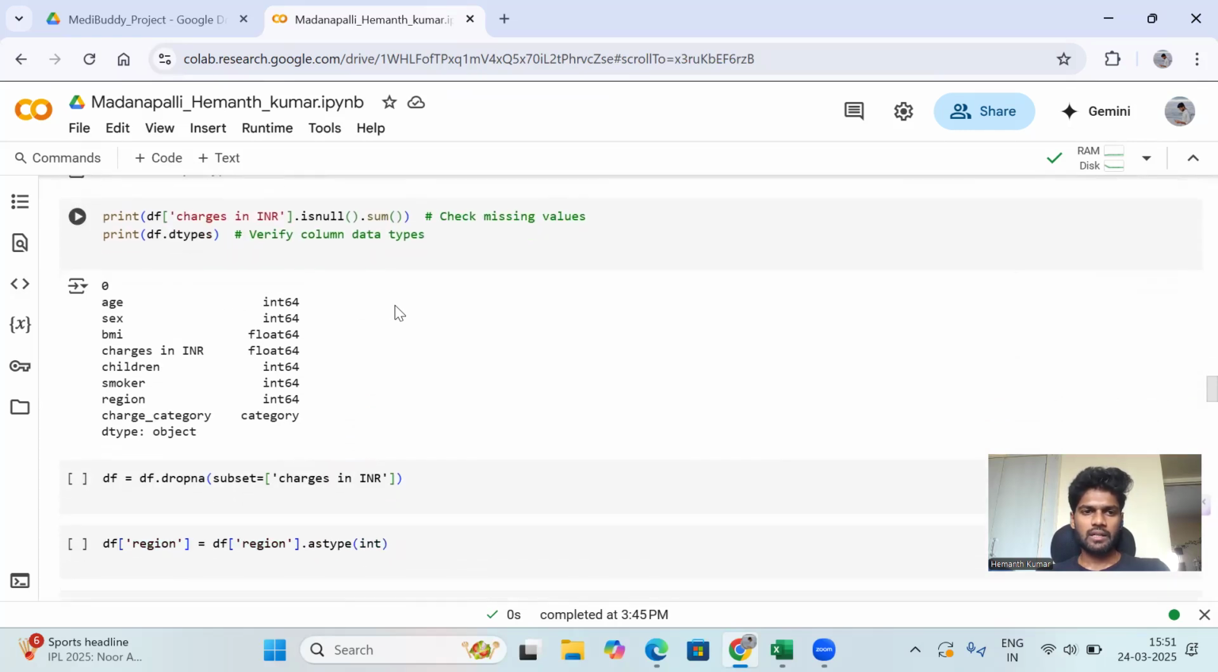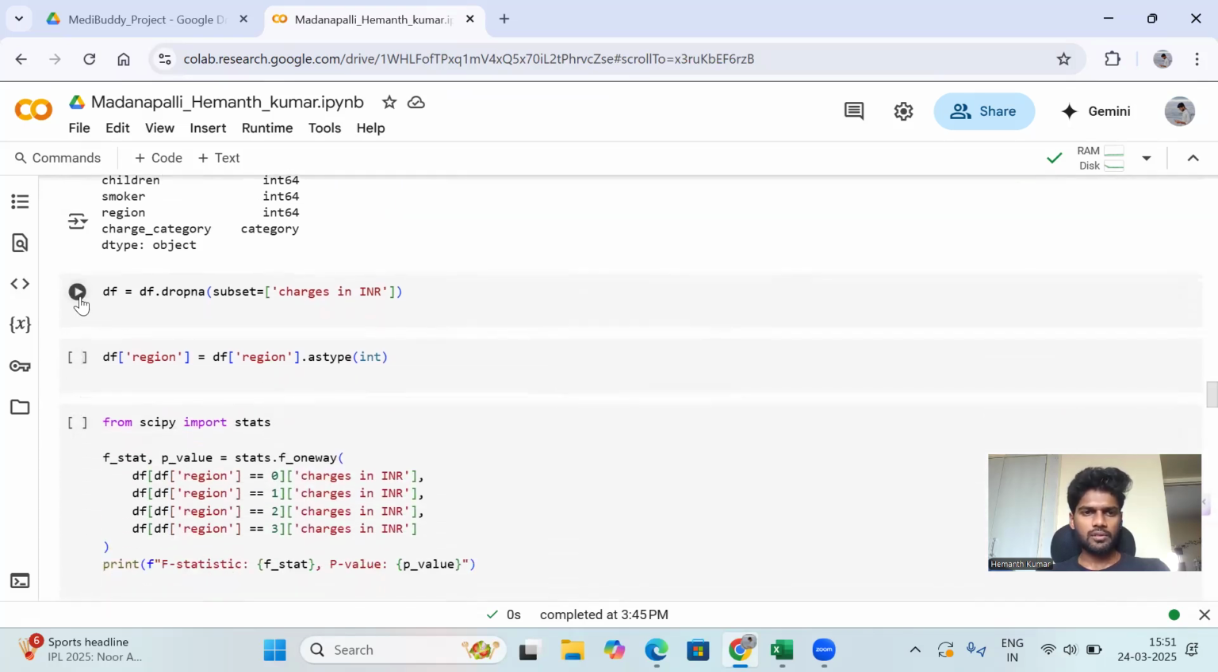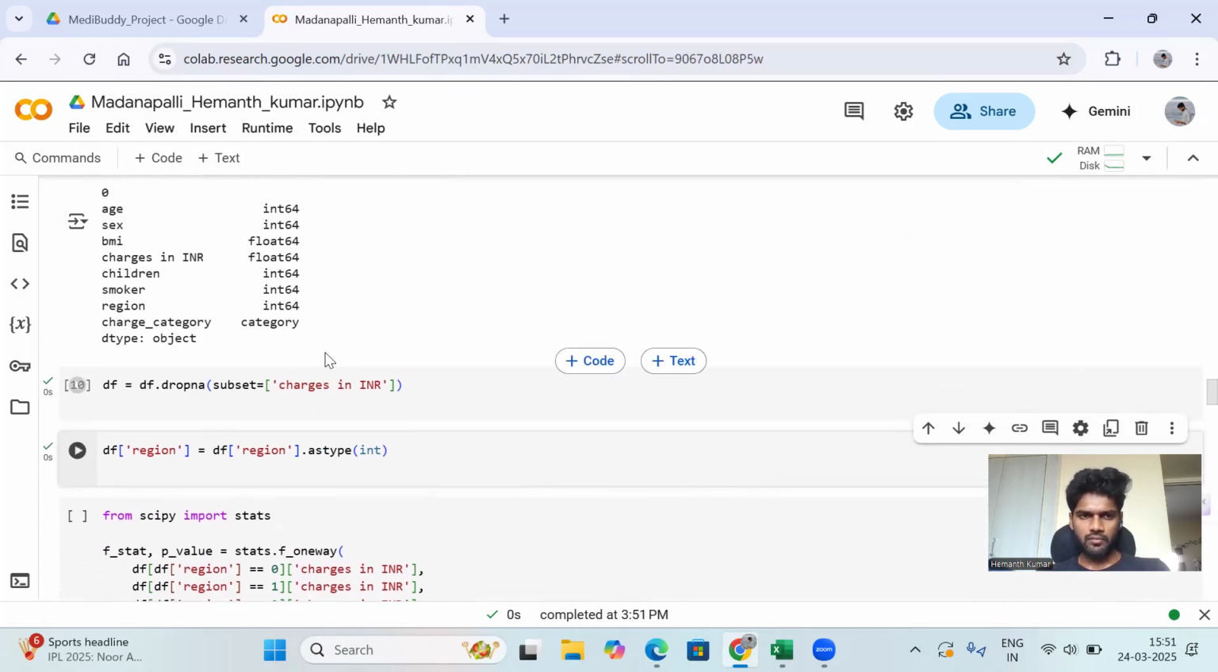Then we can print those data types. What are the data types we have? Age is an int data type, and sex is int. For the values with decimal points we take float, and charges we also take as float. Then children, smoker and region are int category.